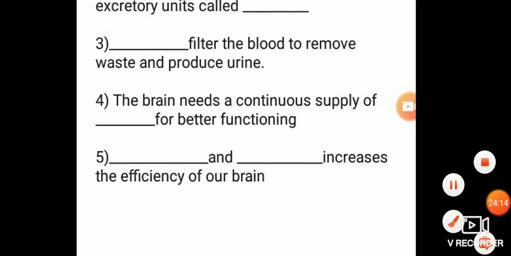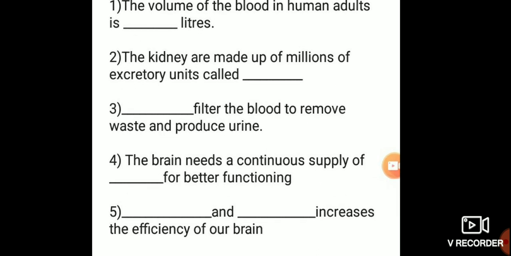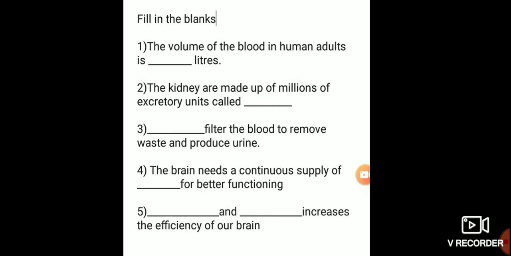I will read them again. The volume of blood in human adults is dash liters. The kidneys are made up of millions of excretory units called dash. Dash filter the blood to remove waste and produce urine. The brain needs a continuous supply of dash for better functioning. Dash and dash increase the efficiency of our brain. Read the book and find the answer.